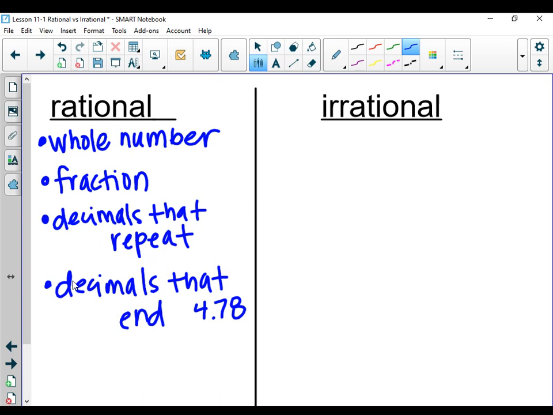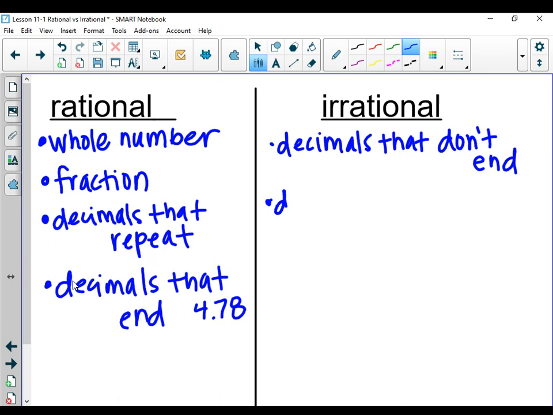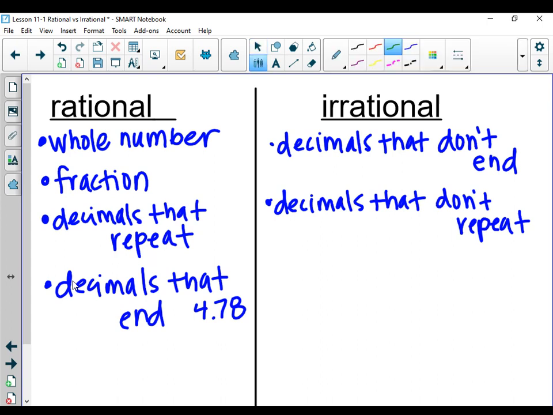Irrational. Decimals that don't end. Decimals that don't repeat. For example, our friend Pi.